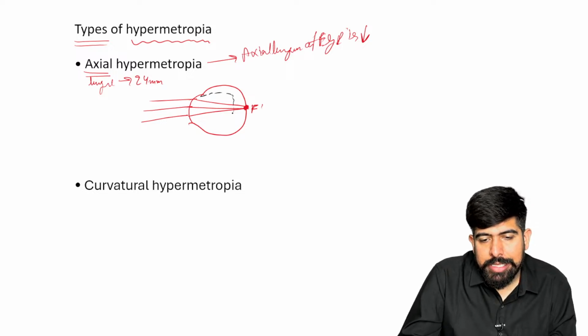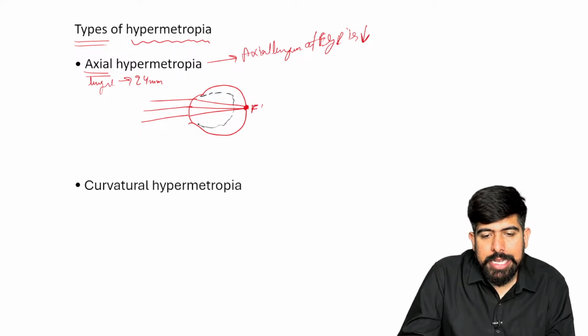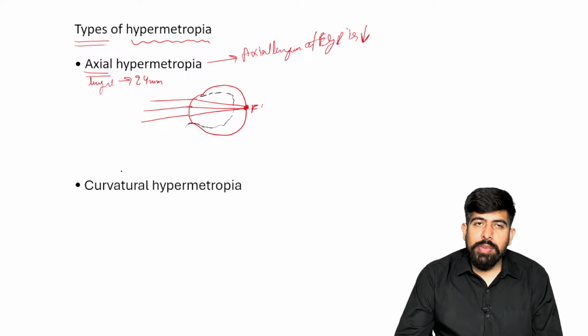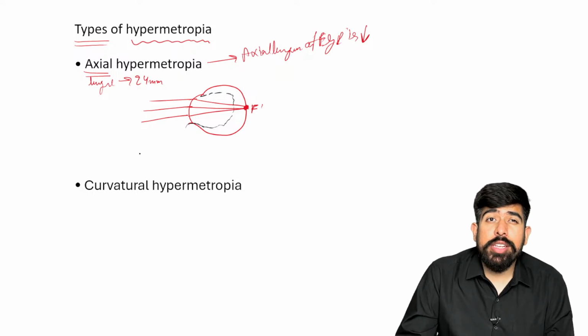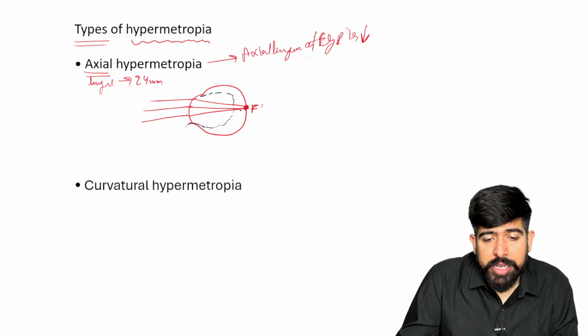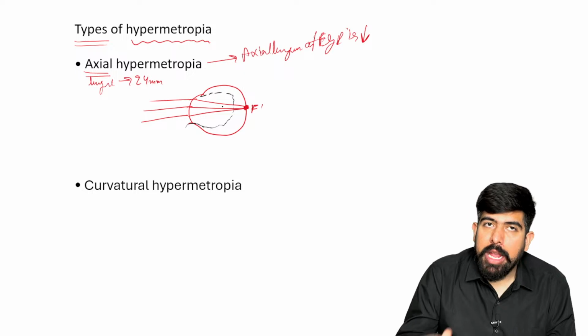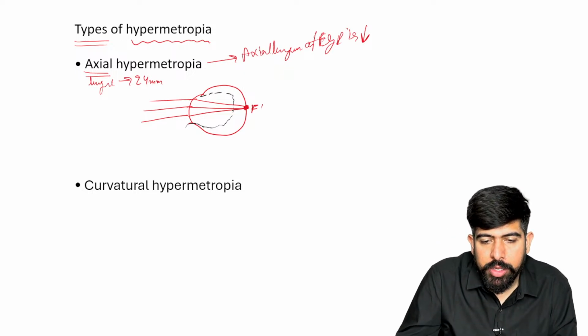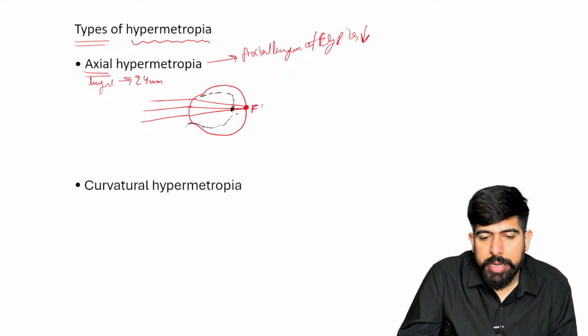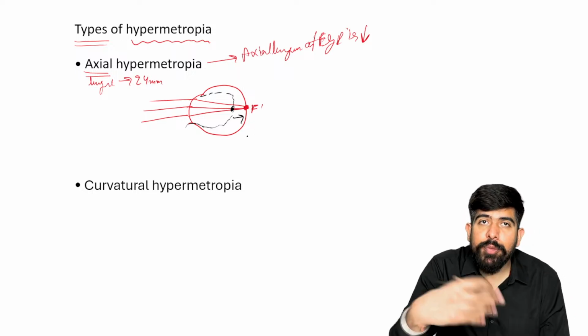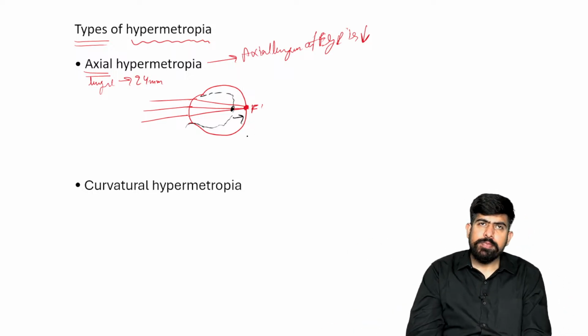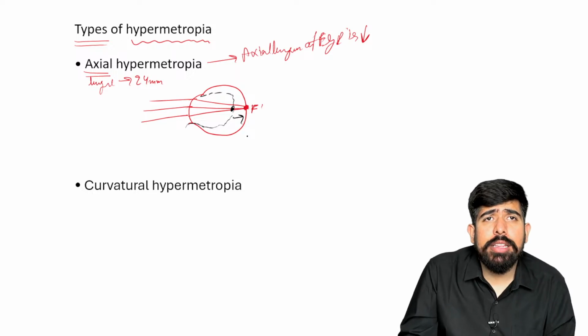If axial length is decreased to less than 24 mm, what will happen? The power of your cornea's curvature will make the focus point here only, and since the length is decreased, the retina remains here. The focus point remains here and will be behind the retina.